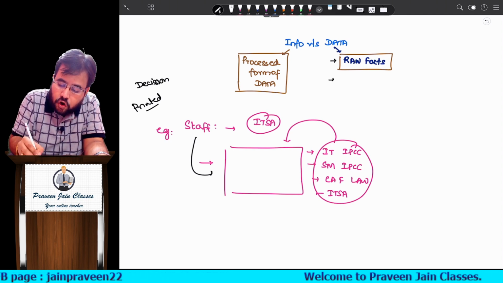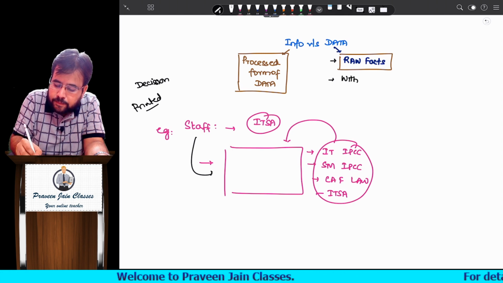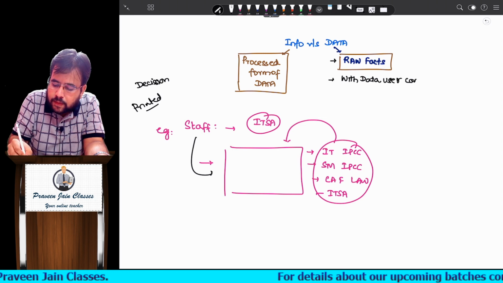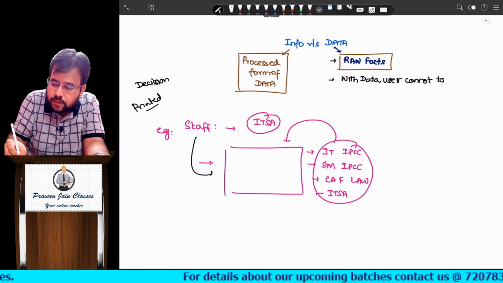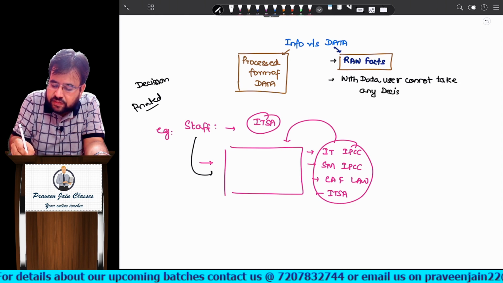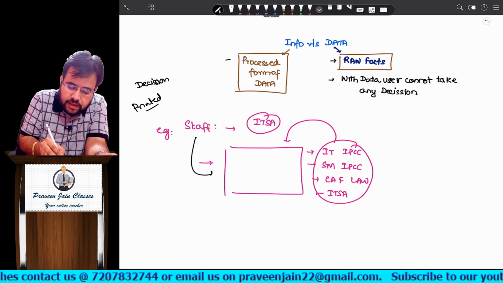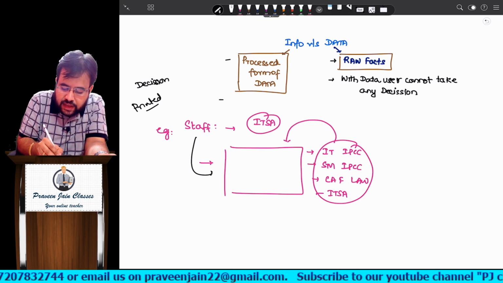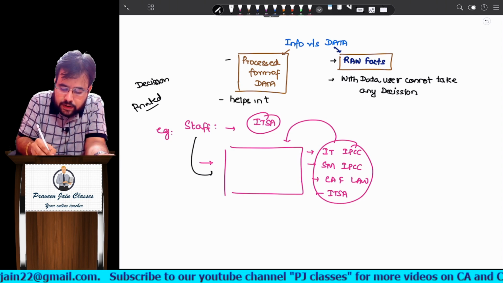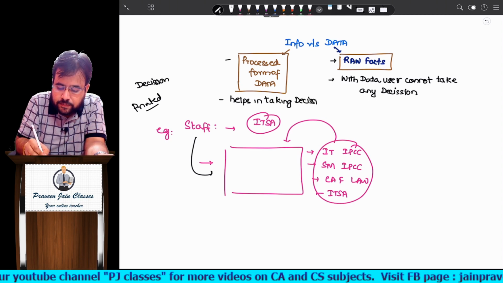So data are raw facts or a collection of facts. With the data, the user cannot take any decision. But with information, the user can take the decision. Information helps in taking decisions.